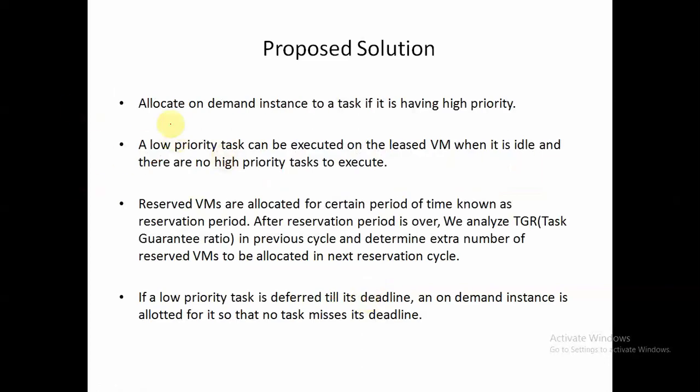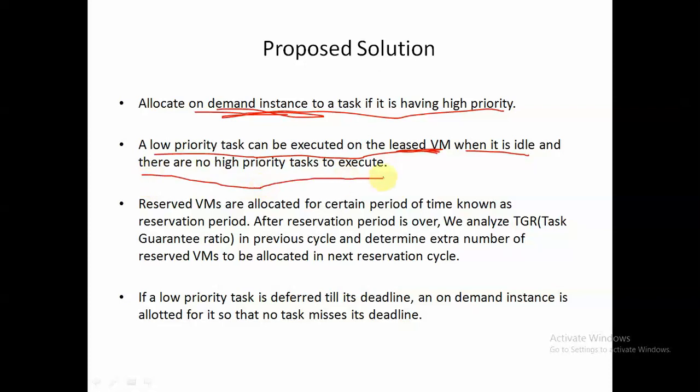So now let's see our proposed solution. What is the solution that we have proposed? Allocate an on demand instance to a task if it is having high priority. For a high priority task, since it is critical, we have to allocate an on demand instance. A low priority task can be executed on leased virtual machines or reserved virtual machines when it is idle and there are no high priority tasks to execute. So we can execute a low priority task on a reserved machine if and only if it is free.